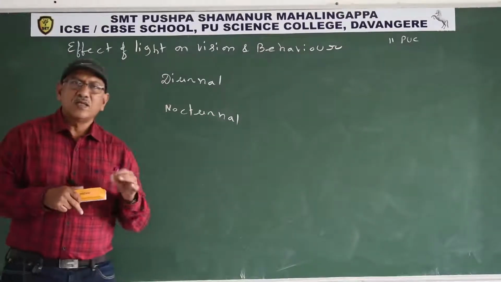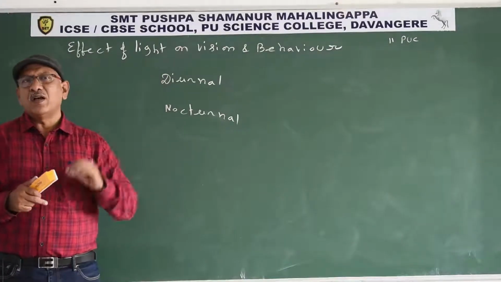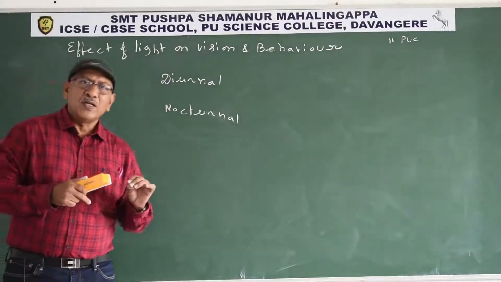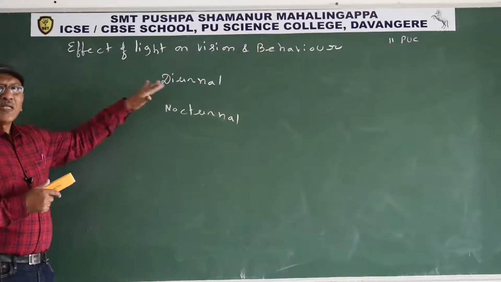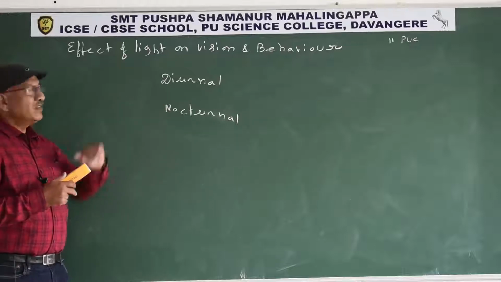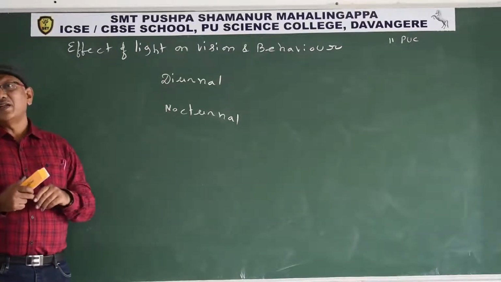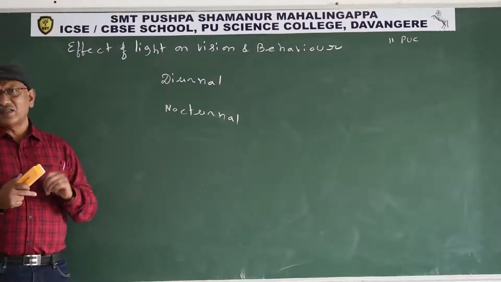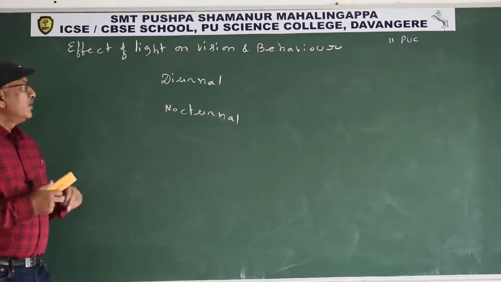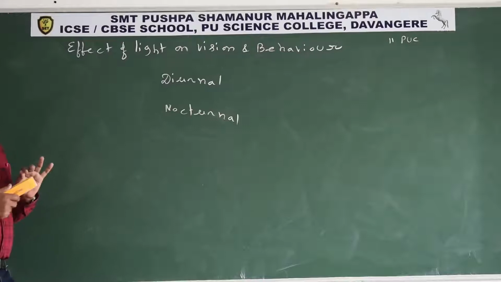So, in all organisms, the light rays reach the brain via eyes. In some animals, if the brain receives the light rays, at that time animals are active. They are known as diurnal. In some animals, if the brain receives the light rays, the animals are inactive. They are known as nocturnal animals. In this manner, light influences the behavior of organisms.